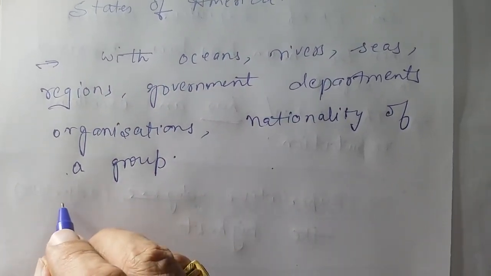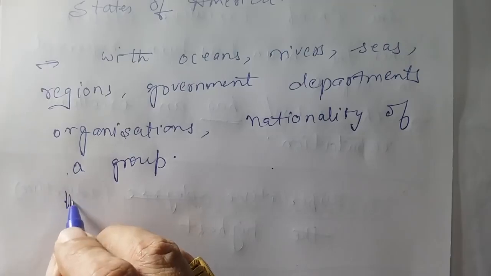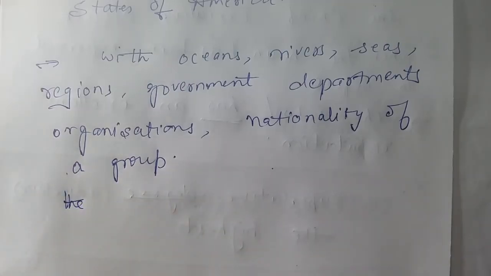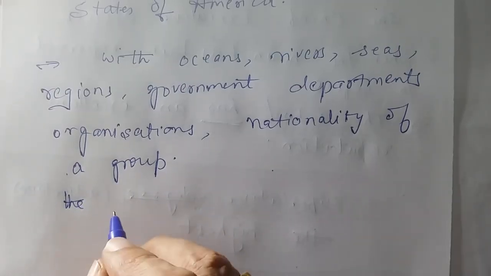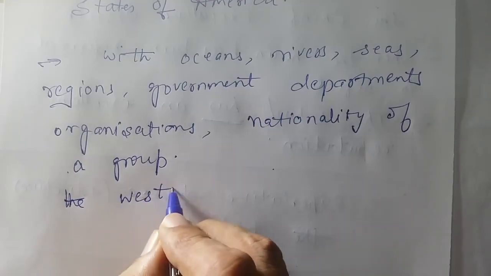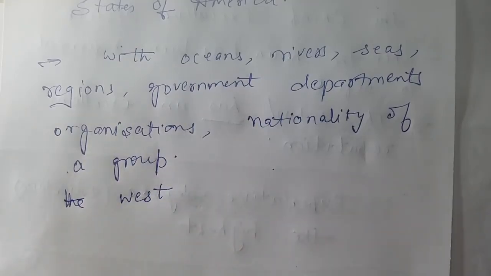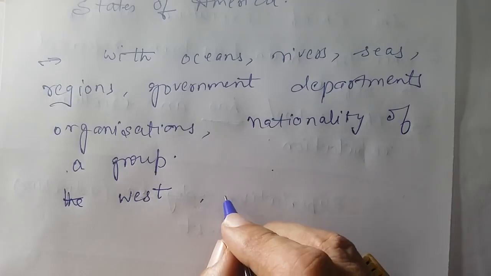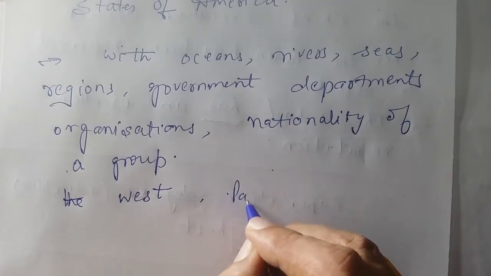How? First of all, oceans, rivers, you know, right? I'll give you the example of directions also sometimes when they are representing regions only. The West, right? I am using nationality of a group also, right? Now I can say oceans also, which one is the Pacific Ocean?